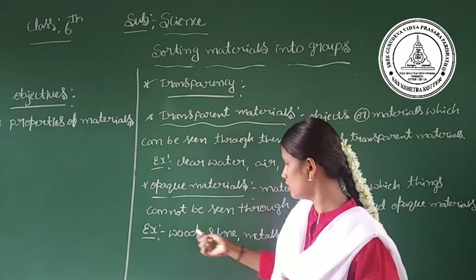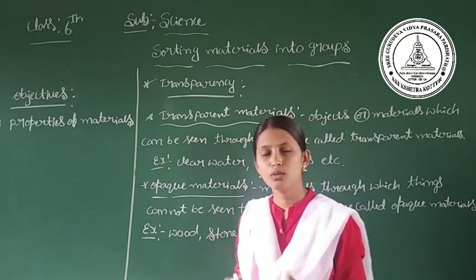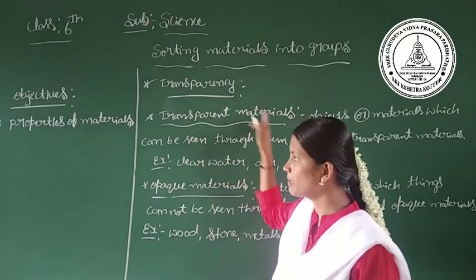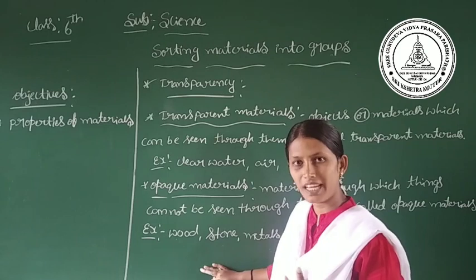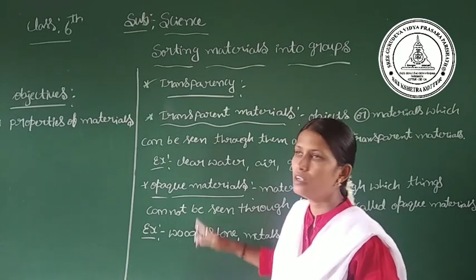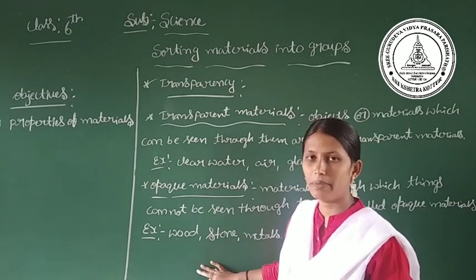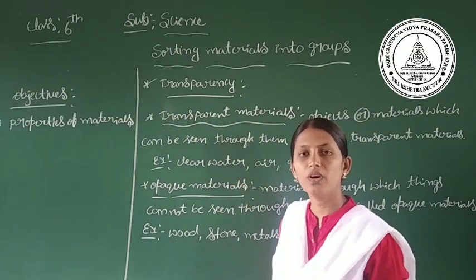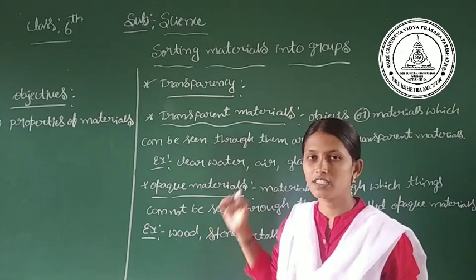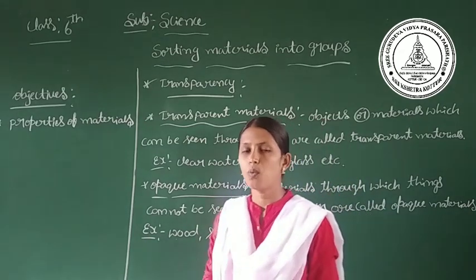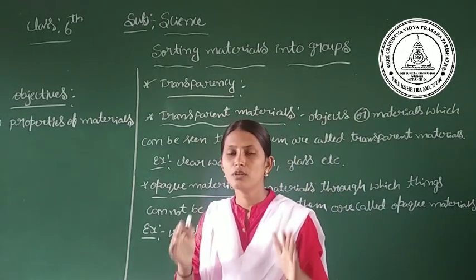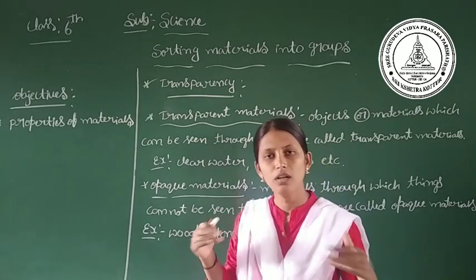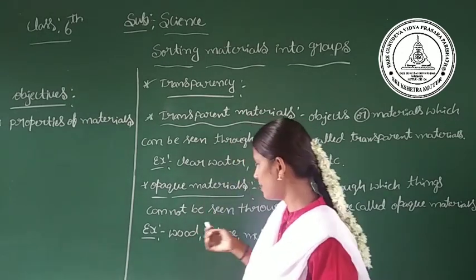Best examples: wood, stone, metals. Through wood we cannot see other objects. The board is also a good example. Through the board, can we see any other objects? No. Here the board is also one of the opaque objects. Another example is the wall. Through the wall also we cannot see any objects. So the wall is also an opaque object. And stone: through the stone also we never see any objects. So stone is also one of the opaque objects.